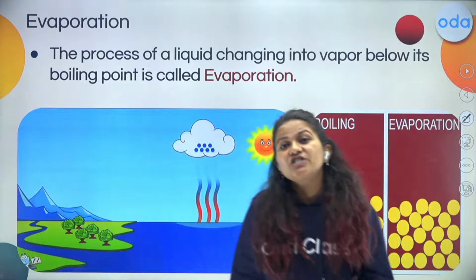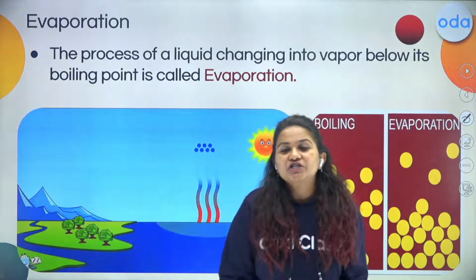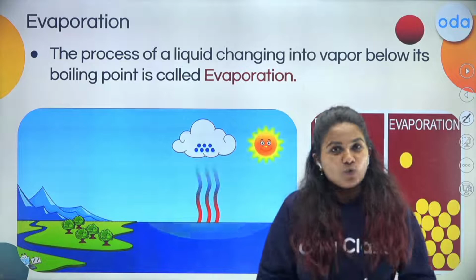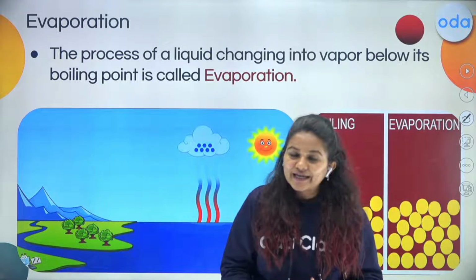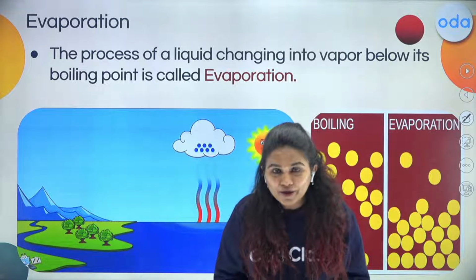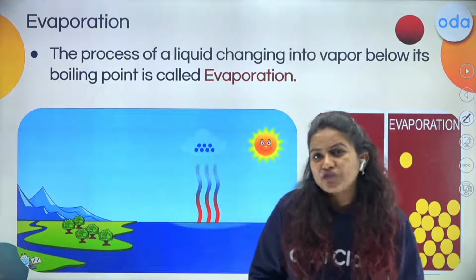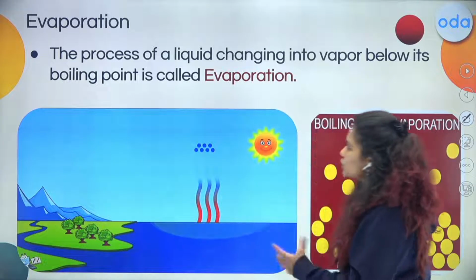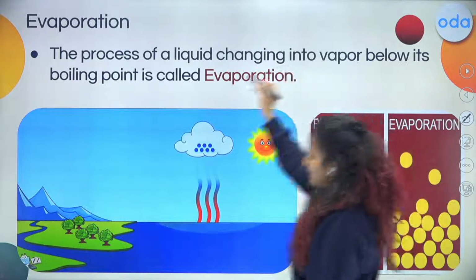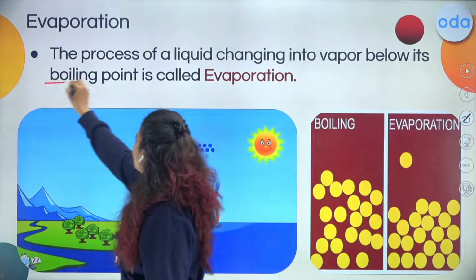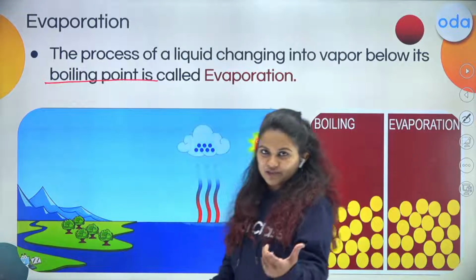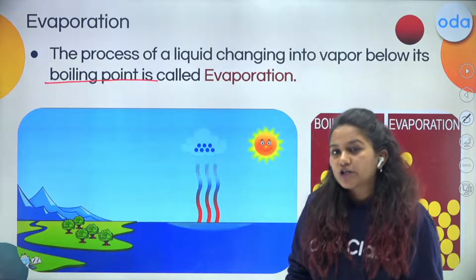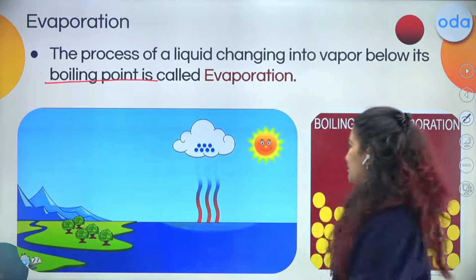This is the major difference between evaporation and boiling. Evaporation can happen at room temperature while boiling happens at the boiling point, that is the temperature at which a substance, specifically a liquid, boils. So make sure that you understand the main difference, that is below boiling point, which means in evaporation, the liquid can change into vapor slowly at room temperature itself.